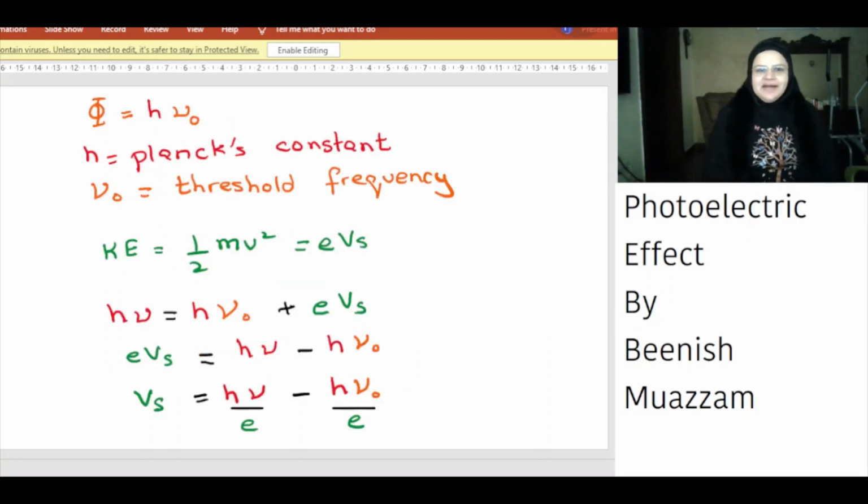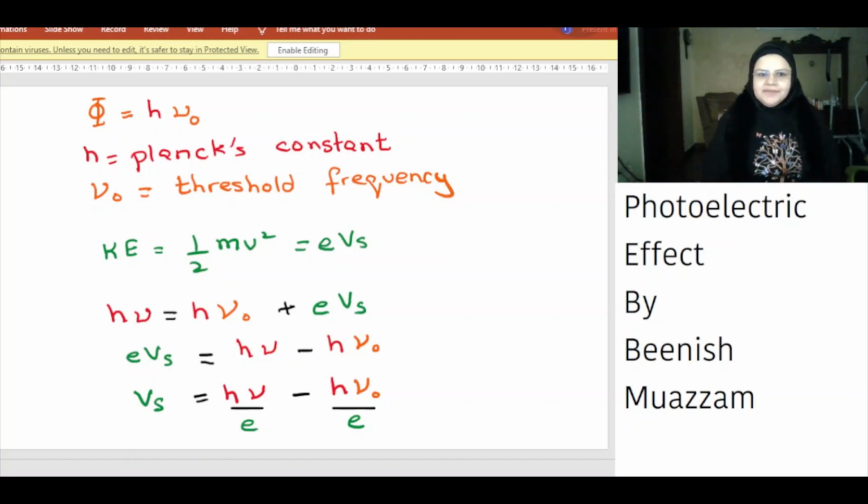Work function phi is equal to h nu naught, where h is Planck's constant and nu naught is the threshold frequency. Kinetic energy of the photoelectron is equal to half mv squared, which is equal to eVs, where e is the charge of the electron and Vs is the stopping potential.